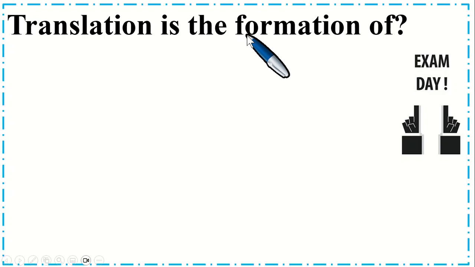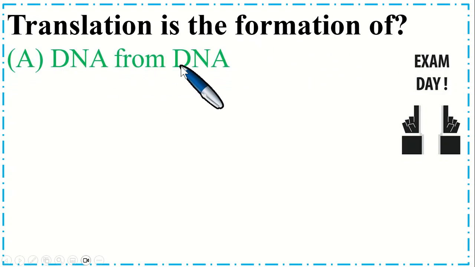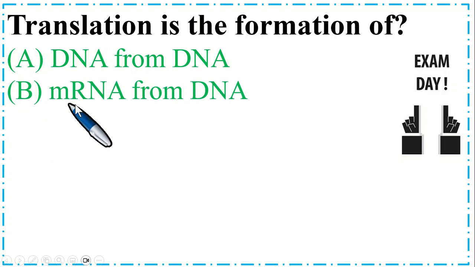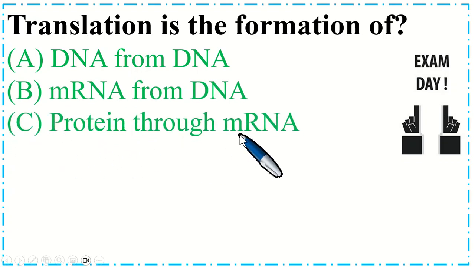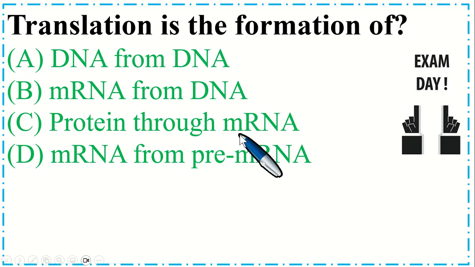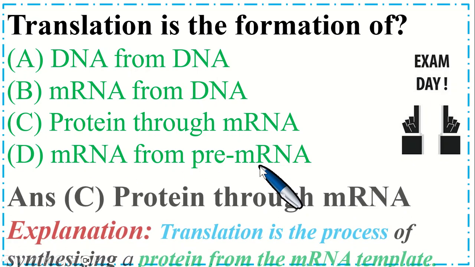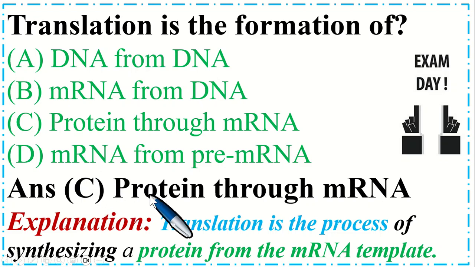Translation is the formation of dash. Option A DNA from DNA, B mRNA from DNA, C protein through mRNA, and option D mRNA from pre-mRNA. So the correct option is C, protein through mRNA. Translation is the process of synthesizing a protein from the mRNA template.